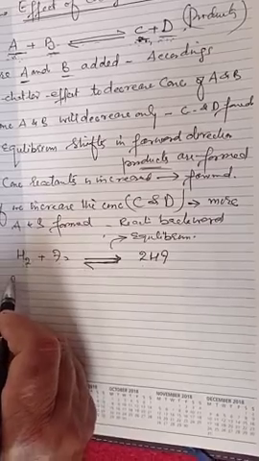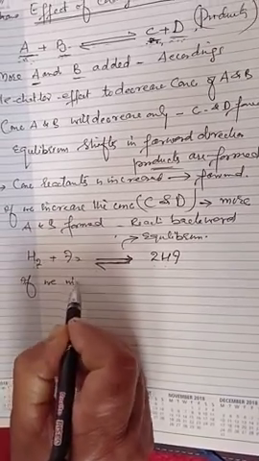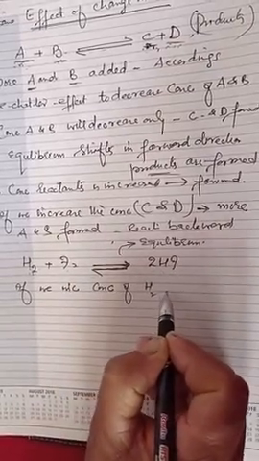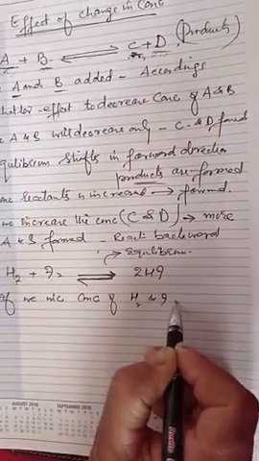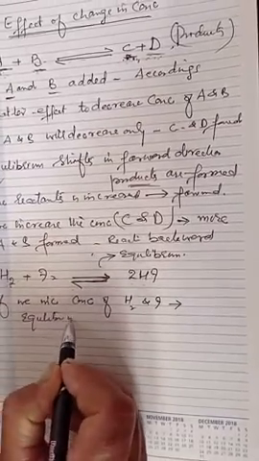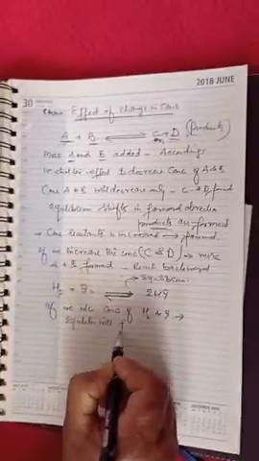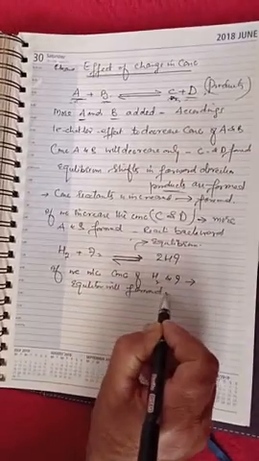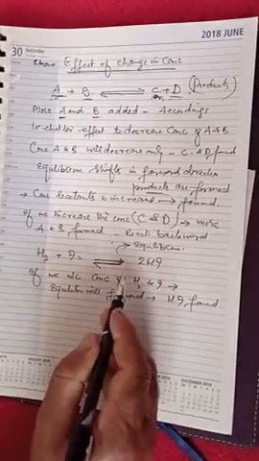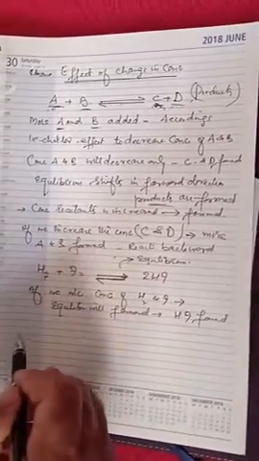So if we increase the concentration of hydrogen and iodine, equilibrium will shift in the forward direction. That means more hydrogen iodide, HI, will be formed until equilibrium is re-established.